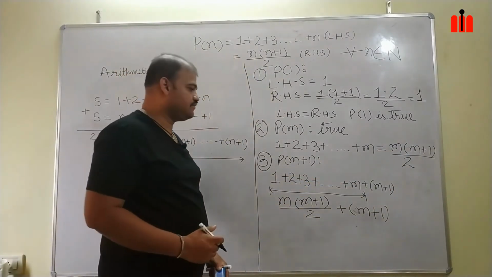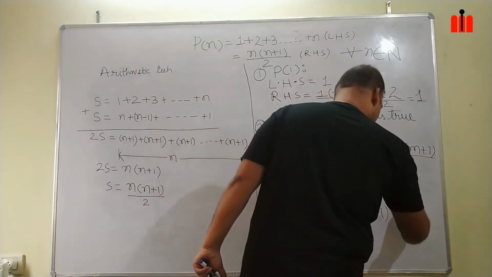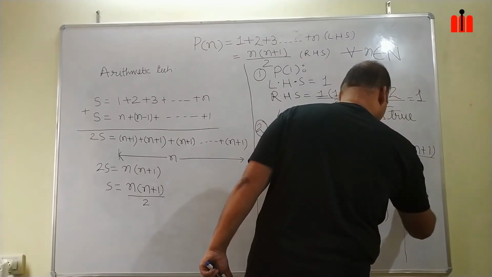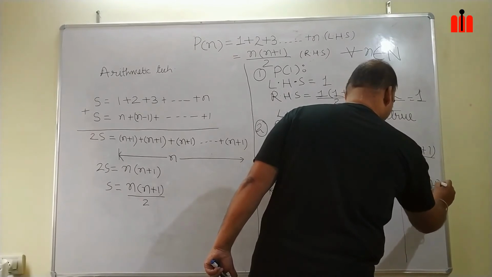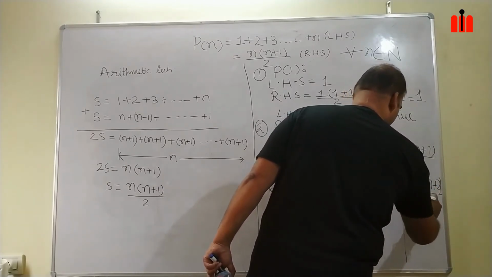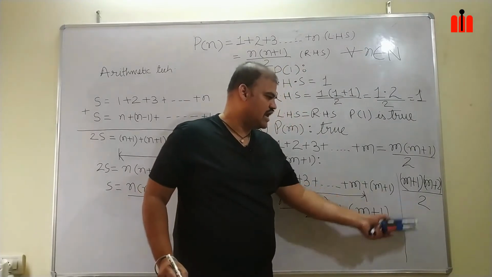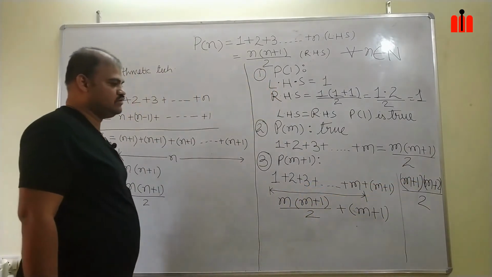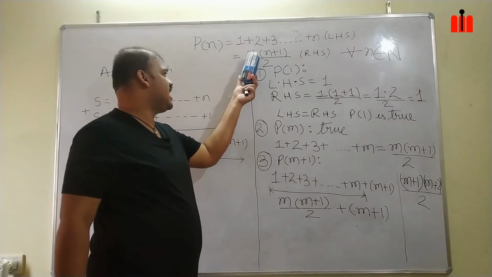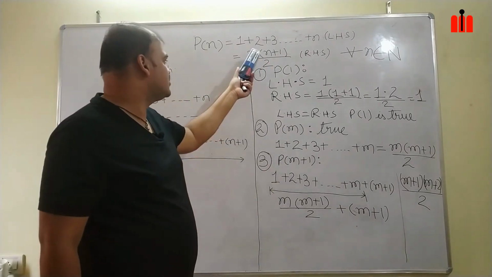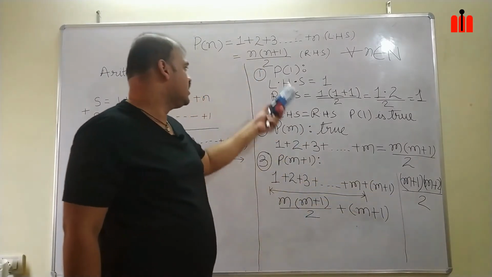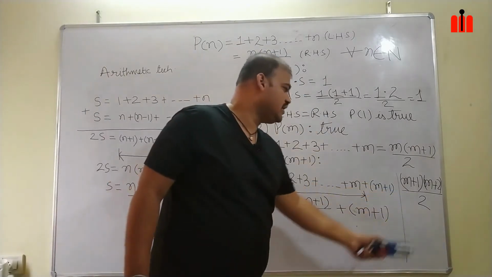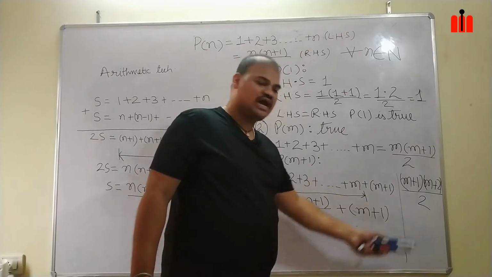My RHS will be m plus 1, m plus 2 by 2. Are you getting it? I just substituted m plus 1 in place of n. In n plus 1, if you substitute n as m plus 1, then you will get m plus 1, m plus 2 by 2. This is how my RHS will look.